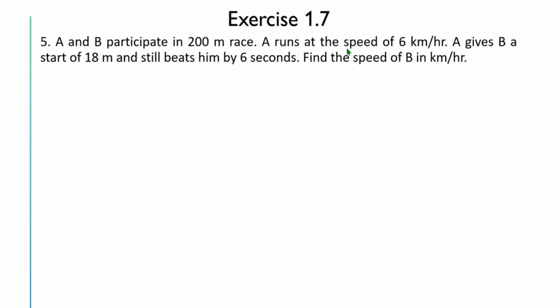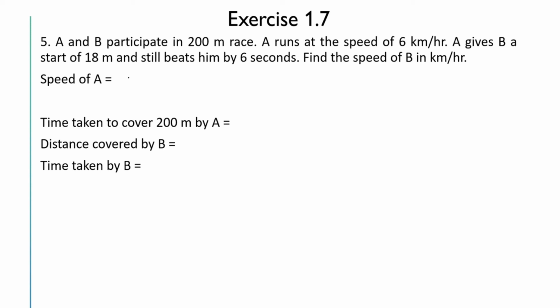So first let us convert into similar units. So speed of A is given as 6 kilometers per hour. Here let us take 1 kilometer per hour is equal to 1000 by 3600 meters per second, because 1 kilometer is 1000 meters and 1 hour is 3600 seconds, which is nothing but 5 by 18.